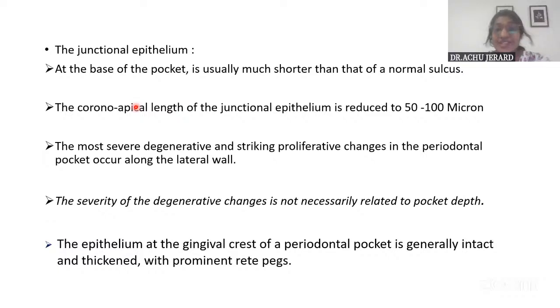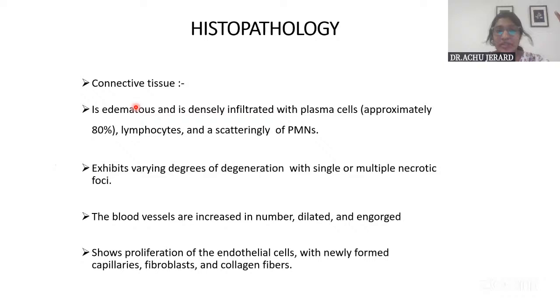In the junctional epithelium, generally the length of the junctional epithelium itself gets reduced from about 500 microns to 50 to 100 microns. And there will be degenerative changes and ulcerations in the junctional epithelium. Regarding the connective tissue, the lamina propria, where the blood vessels are, there is an increase in the number of blood vessels because of the edematous change.